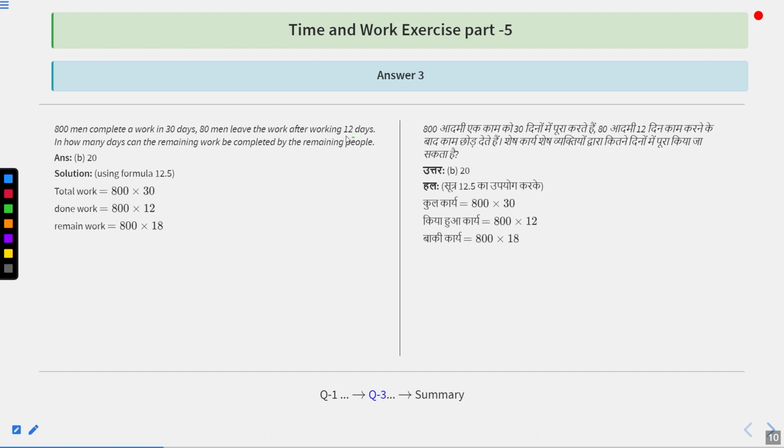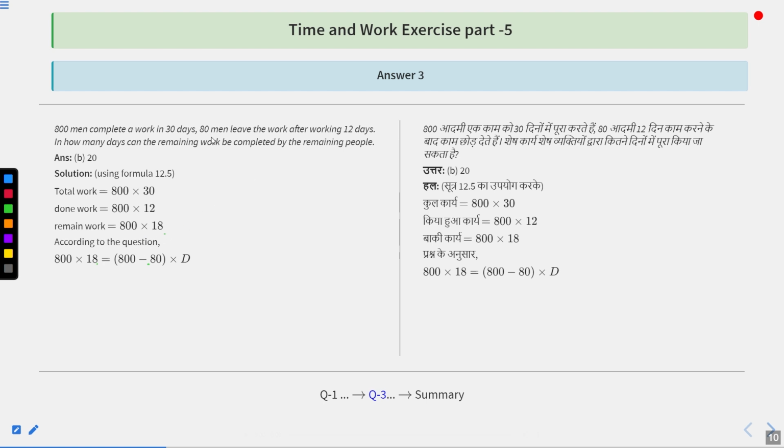That means for those 12 days, 800 men were working. So in those 12 days, work done by them should be equal to 800 into 12. And remaining work is equal to 800 into 18. So according to the question, remaining work should be equal to 800 minus 80 into D, because if you subtract 12 from 30 you are going to get 18. That means 800 men will work for 18 days, then the work should be completed.